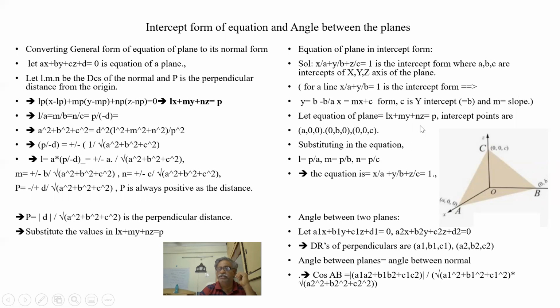How did we get this equation? We know the normal form, and we compare these two equations. We substituted all the 3 points and I got L is equal to P by A. So P getting cancelled, P is nothing but the normal distance. I don't know what this distance is, but I know when I put the points x, y, z, I get AL is equal to P. So L is equal to P by A, so P is getting cancelled.